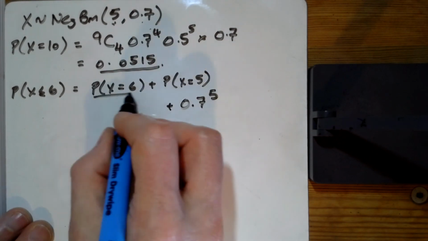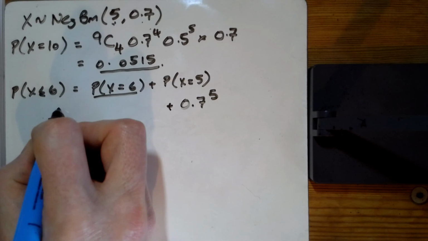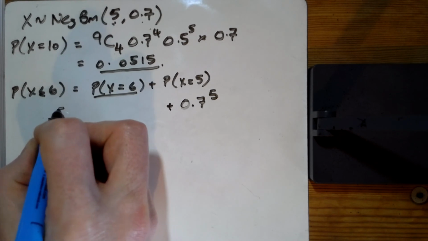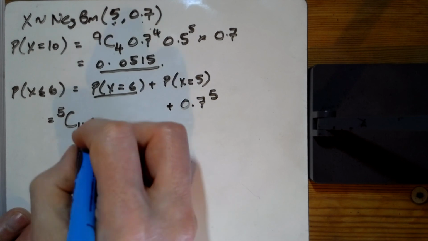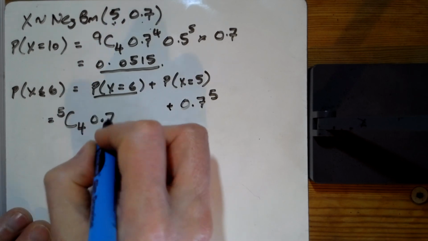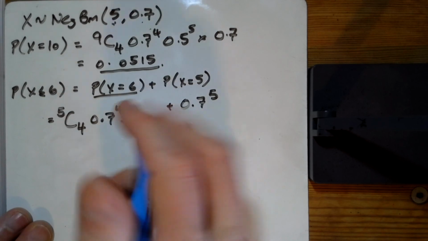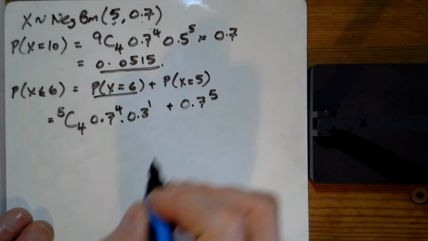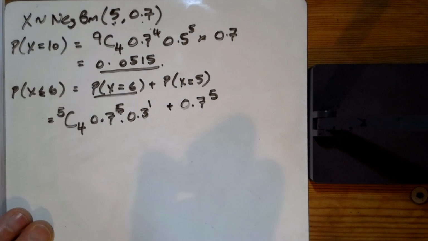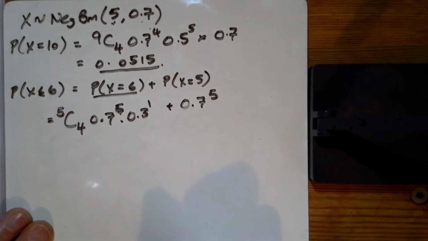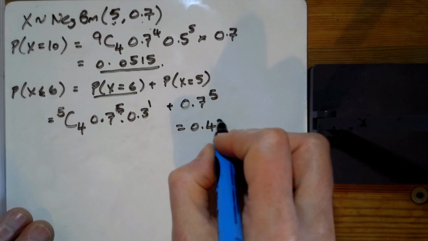And winning on the 6th go here, so this is the previous 5 goes, you only won 4 times. So win 4 times and lose the other 1, and then we win on the 5th go as well. So I'll just put that in there because I've run out of space there. So that there's giving me 0.4202.